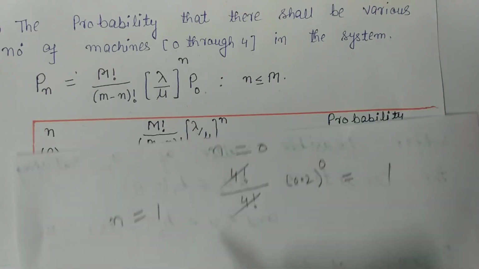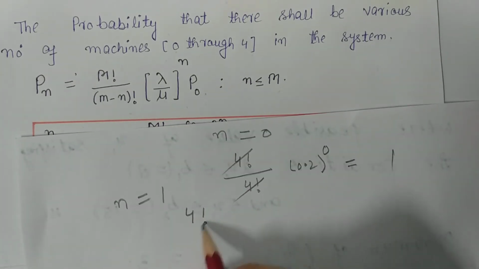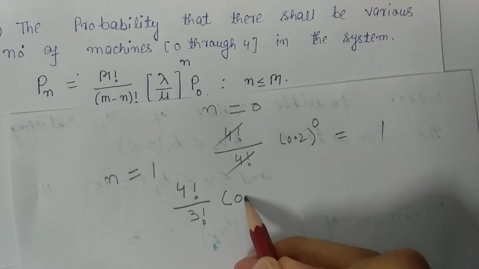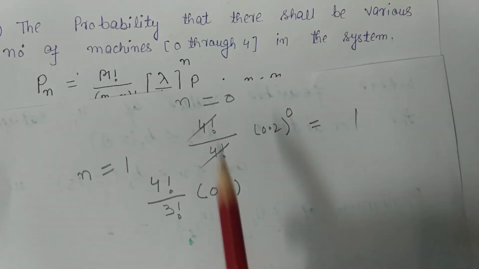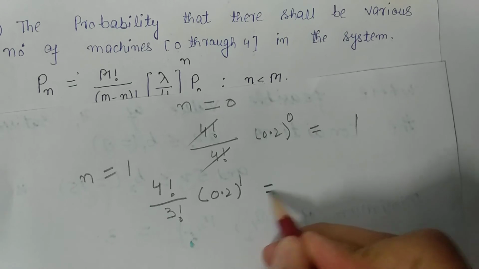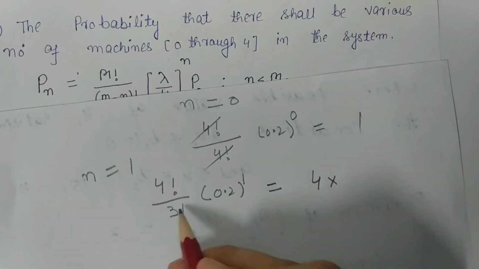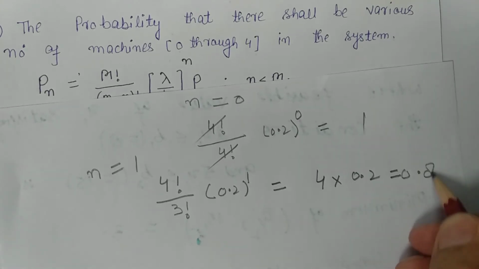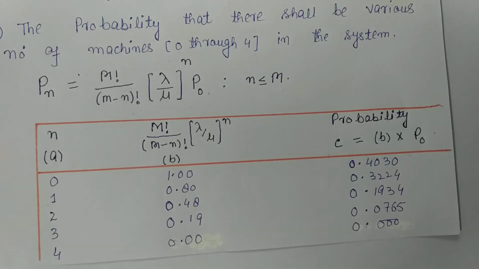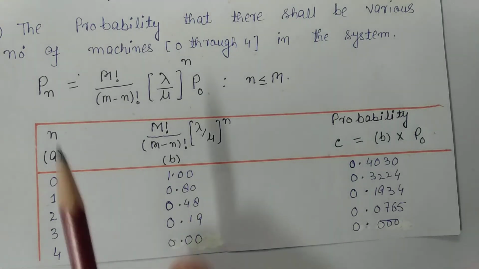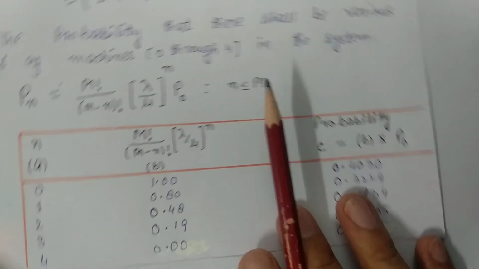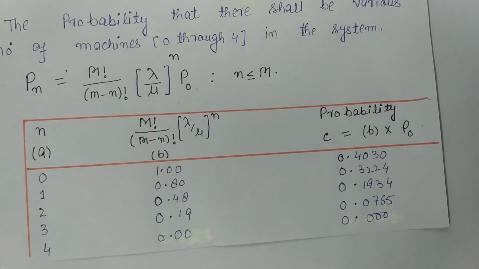After that, when I put n is equal to 1, I will get 4 factorial upon 4 minus 1, that is 3 factorial, into 0.2, that is lambda upon mu is 0.2 whole raised power 1. So this will become 4 into 0.2, which is equal to 0.8. Friends, I had written here 0.80. After that I will multiply by P0, so I will get 0.3224.